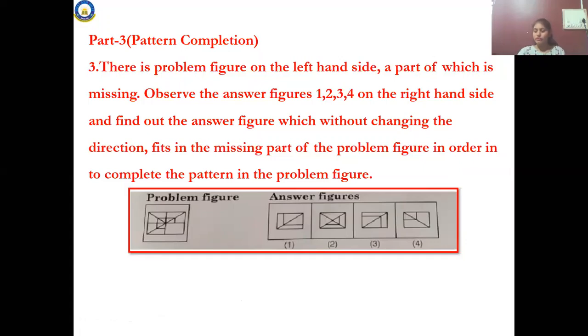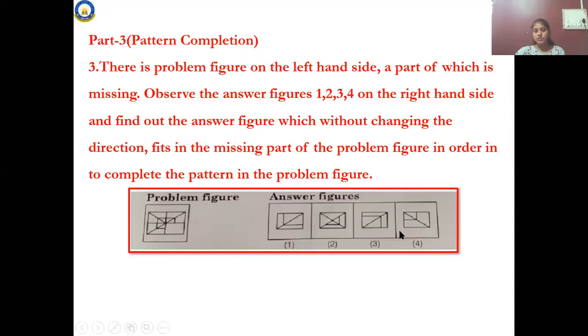So what do you have to do now? You have to find out the correct option among these which fits into this figure. Okay, you should make the complete figure. I think you have solved puzzles, right? In a puzzle, you have to put the perfect piece in to see the picture, right? Like that, you should solve this chapter. See, observe the figures. That is 1, 2, 3, 4 on the right side.